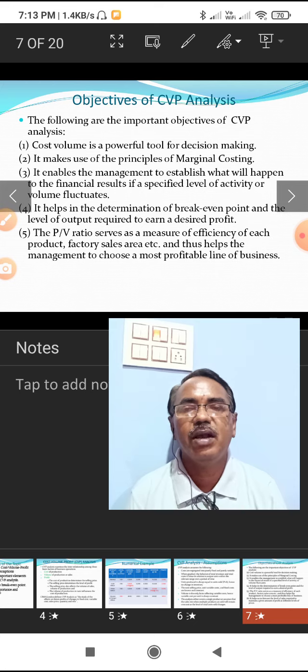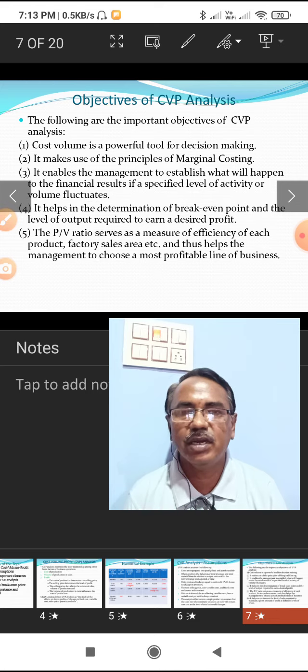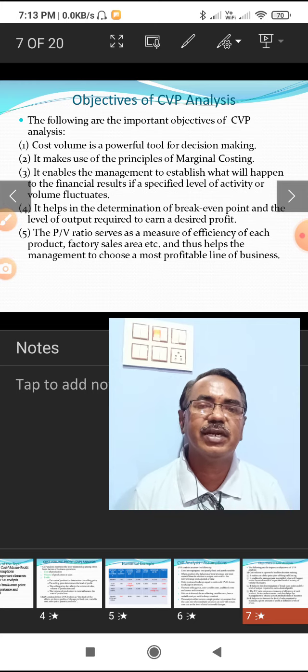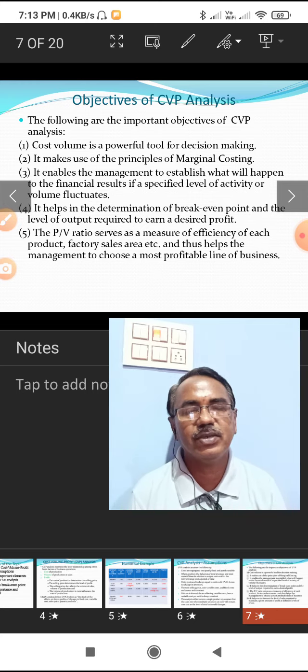That means how much profit is earned on a particular product, and the factory efficiency and the sales area efficiency also can be measured with the PV ratio. So, which is a profitable operation and which activity is not profitable can be decided with this measurement.